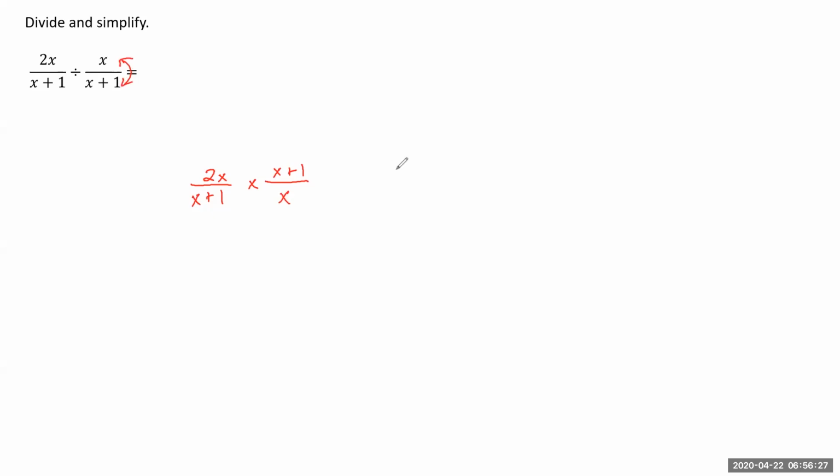So now when we're multiplying straight across, 2x times x plus 1 is in our numerator. And in the denominator, we have x plus 1 times an x. Okay, well, I can immediately see that x plus 1, that's going to cancel out. But then if you look, what I have left over is 2 times x in the numerator and then an x in the denominator.